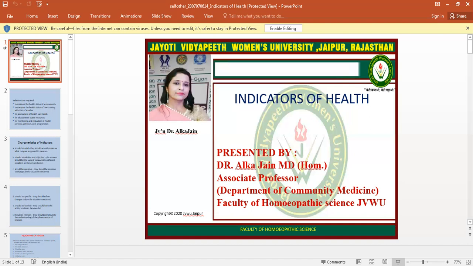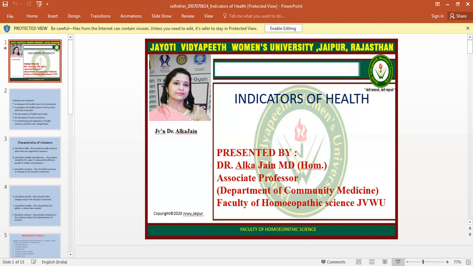Now the first one is mortality indicators. What is mortality? It represents the traditional measures of health status. In mortality indicators, there are different types of indicators. The first one is CDR, the crude death rate, which is defined as the number of deaths per 1,000 population per year in a given community.